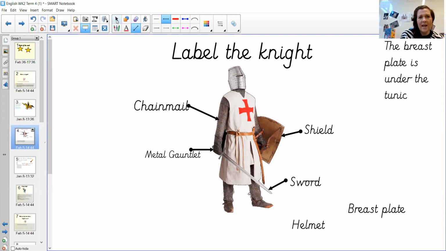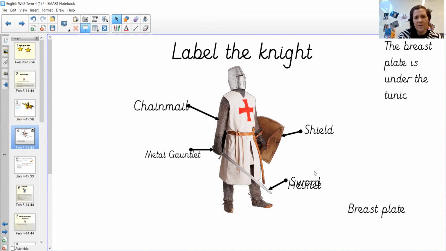Okay, and next, the helmet. This part of the armor was really important for knights, and it would protect their head. So I'm going to pop the helmet a bit here, a bit like when you're out on your bike or your scooter, you might wear a helmet to protect your head.